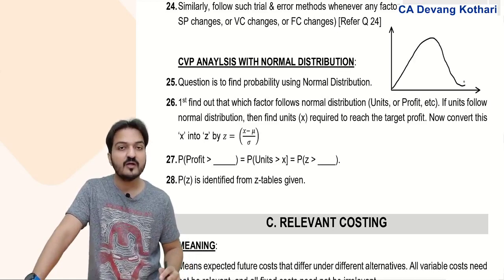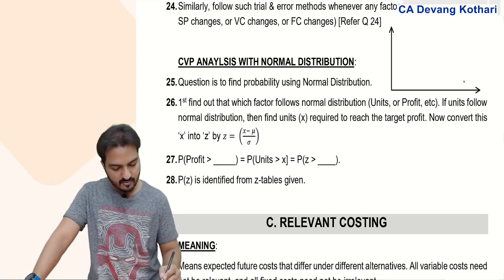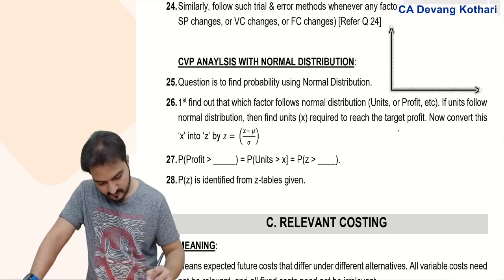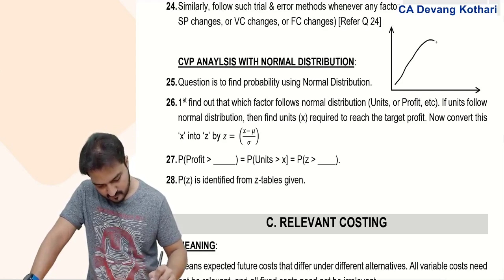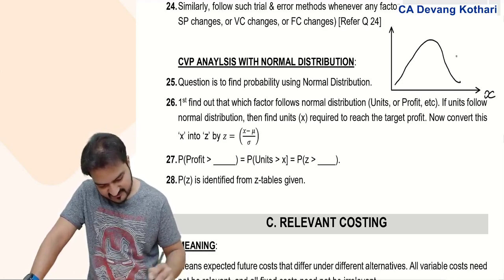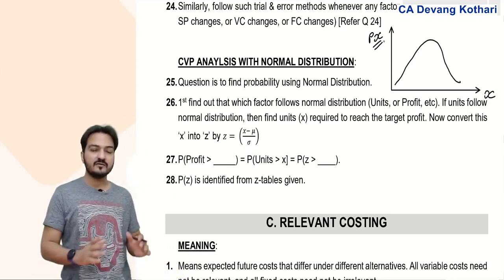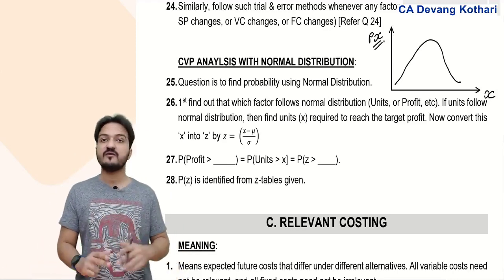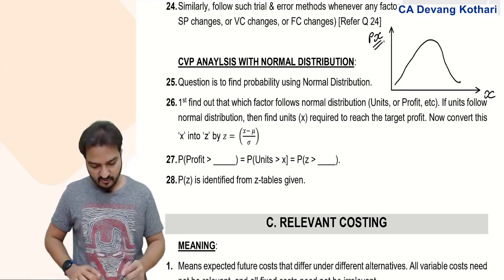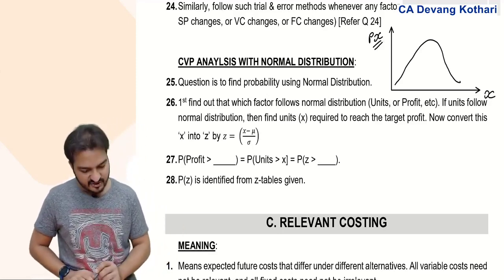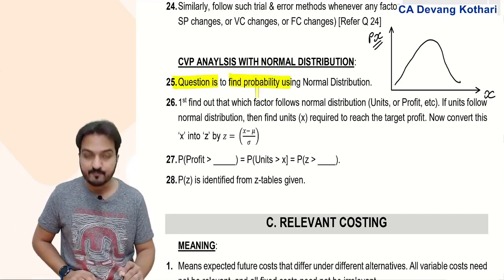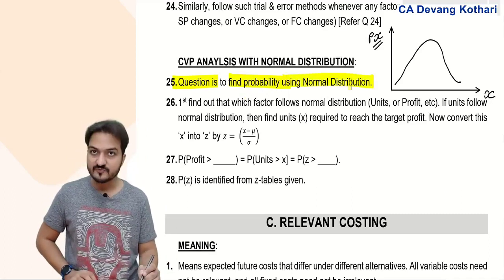I hope you remember. This was basically regarding probability. This was your x-axis, this was your probability of x, and this graph was basically to identify probability. So generally, in such case, the question is to find probability using normal distribution.